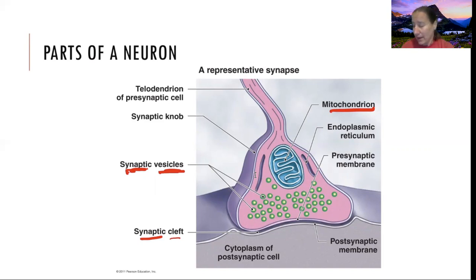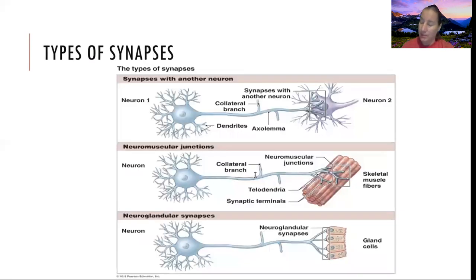The presynaptic membrane is the end of our original neuron, and whatever it's synapsing with is going to be called postsynaptic. It could be another neuron like we've got here. It could be a skeletal muscle that we've already talked about in our previous chapters, or it could be an endocrine gland when we're talking about hormones.